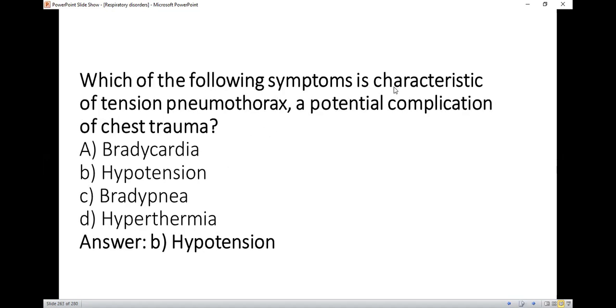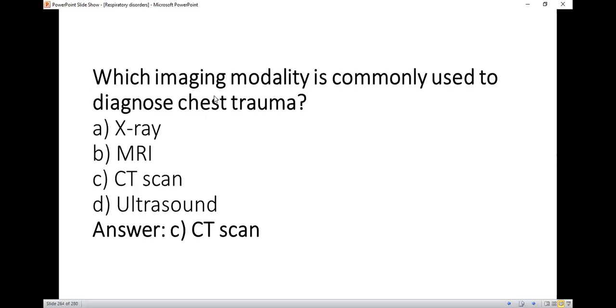Which of the following symptoms is characteristic of tension pneumothorax, a potential complication of chest trauma? So the right option is B, hypotension, which means the blood pressure falls, and in medical terms we call it hypotension. Which imaging modality is commonly used to diagnose chest trauma? So the right option is CT scan.